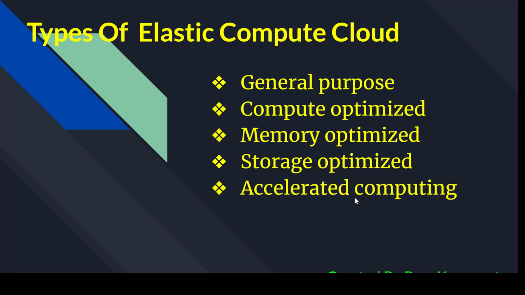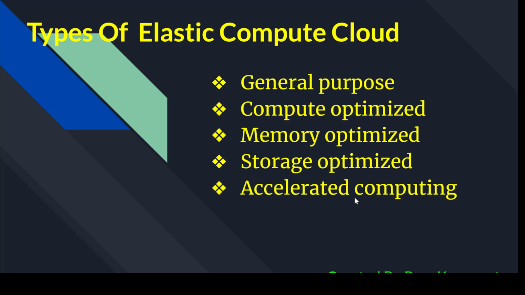And in the last, accelerated computing: just like a gaming server, where multiple users' traffic will come to that server and they will be performing gaming activities. At that time we need extra GPU based servers, so that comes under accelerated computing. So that's all about the categories of Elastic Compute Cloud in AWS.